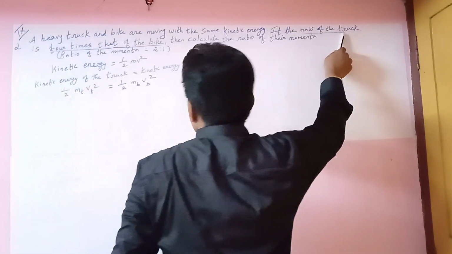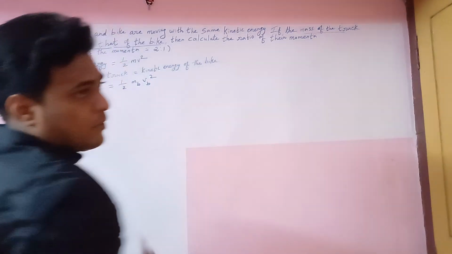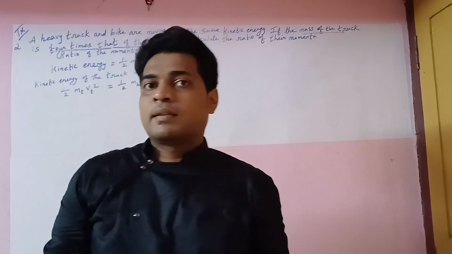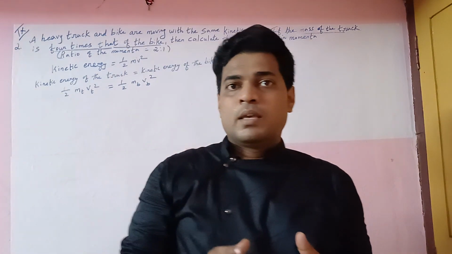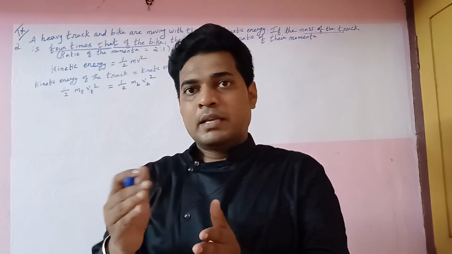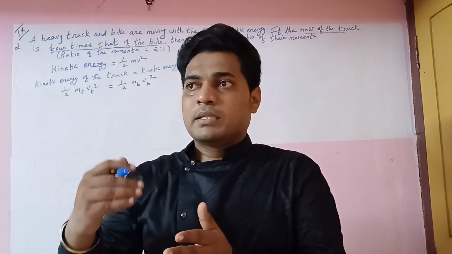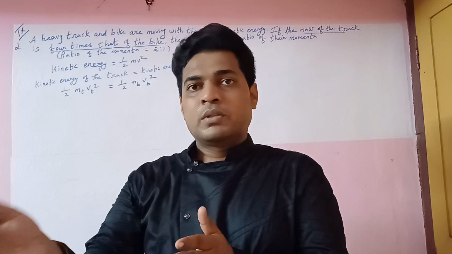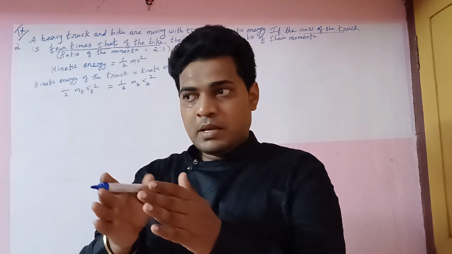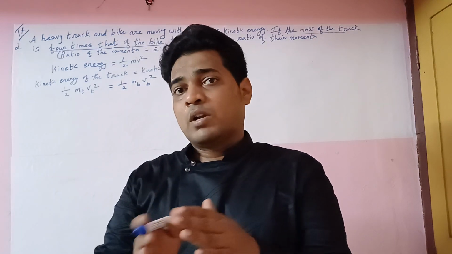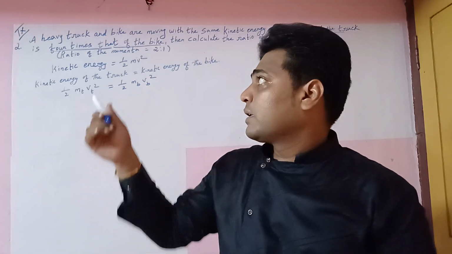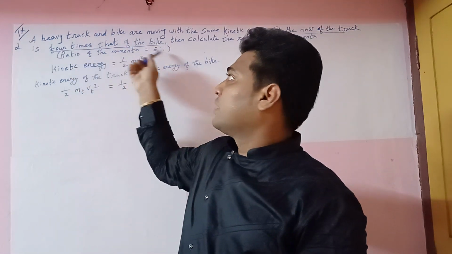If the mass of the truck is 4 times that of the bike, how can we understand the concept now? I will explain, okay. Now there are 40 or 50 two-wheelers being sent from Chengalpattu to Thoothukudi through a heavy truck. Compared to the mass of the bike, the mass of the truck is 4 times greater. That is the condition I have underlined: 4 times that of the bike, okay?